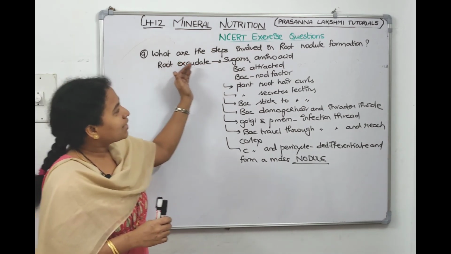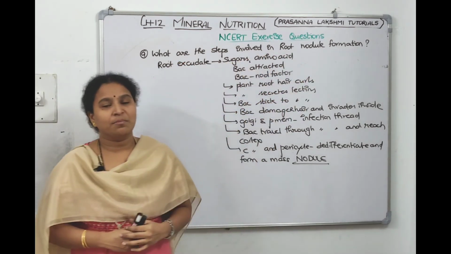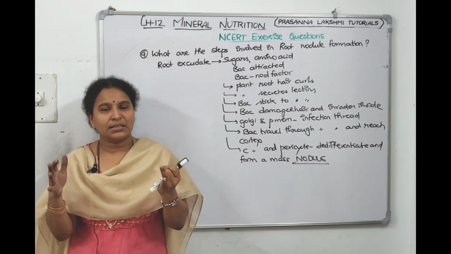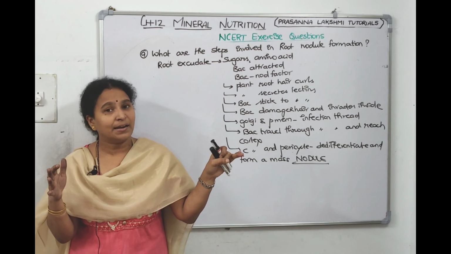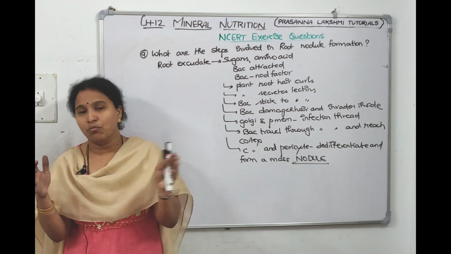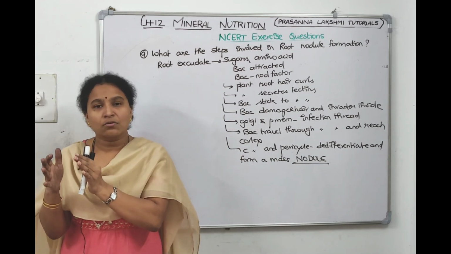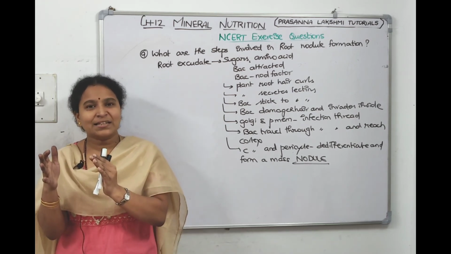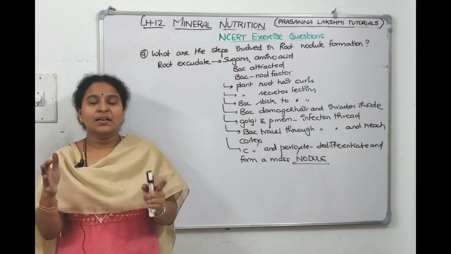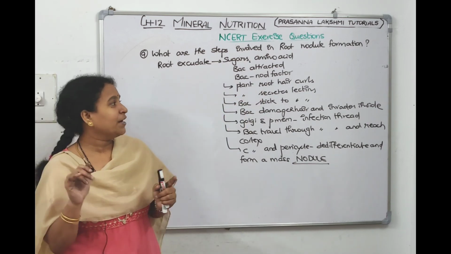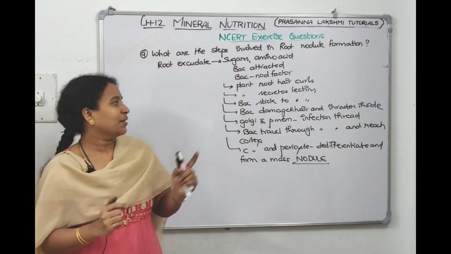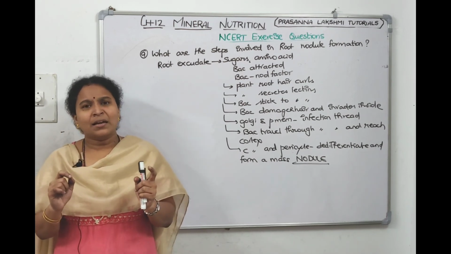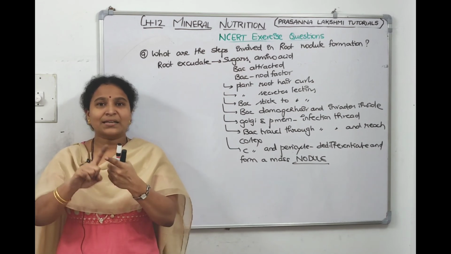So first, what are the steps involved in root nodule formation? First the plant will secrete sugars and amino acids. The bacteria which is there in the soil get attracted towards the sugar and amino acids and it moves. It accumulates near the root hairs and bacteria will tell, I am present, I am near you. It sends a signal by secreting Nod factors. Then plant will tell, okay, I identified you. Then the plant curls around it. Then the plant again secretes a sticking substance called lectin. To that bacteria will stick, means that contact is established now.